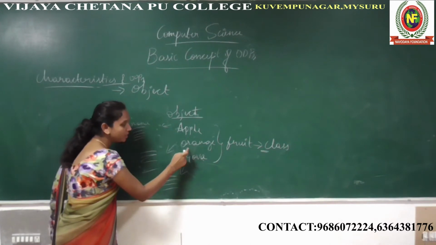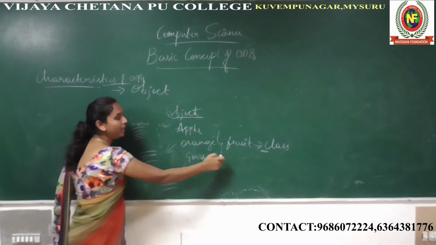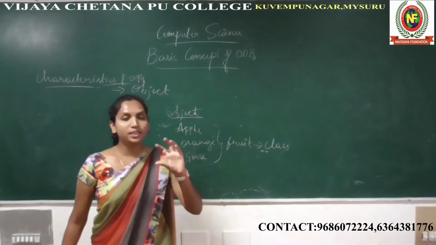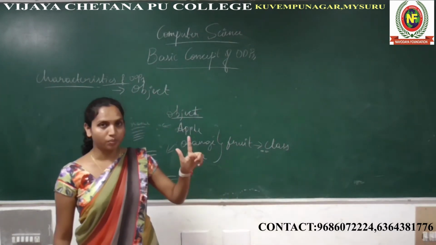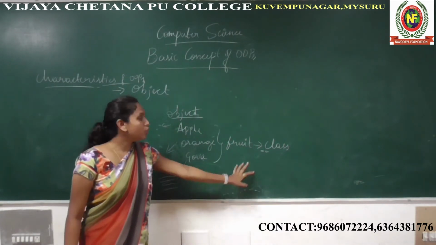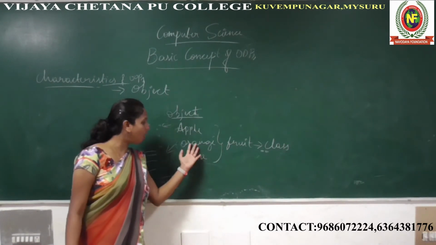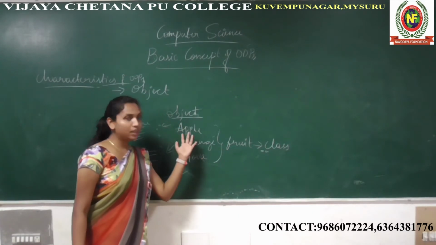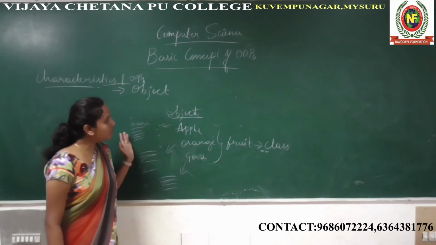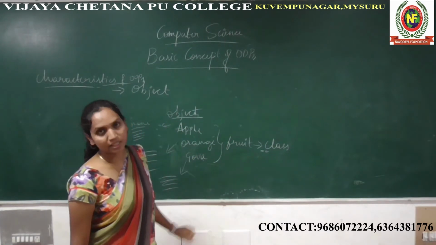So here we have the three objects, right? These three objects can be declared in the one class. Okay. So object, it's a collection of the data member and member function. Okay. So where do we declare it? We must declare it inside the class. So fruit is a class, right? Fruit is a class. The fruit contains the three objects: apple, orange, and guava. And each object contains its own data member and member function. So this is how we are declaring and representing the object inside the class.